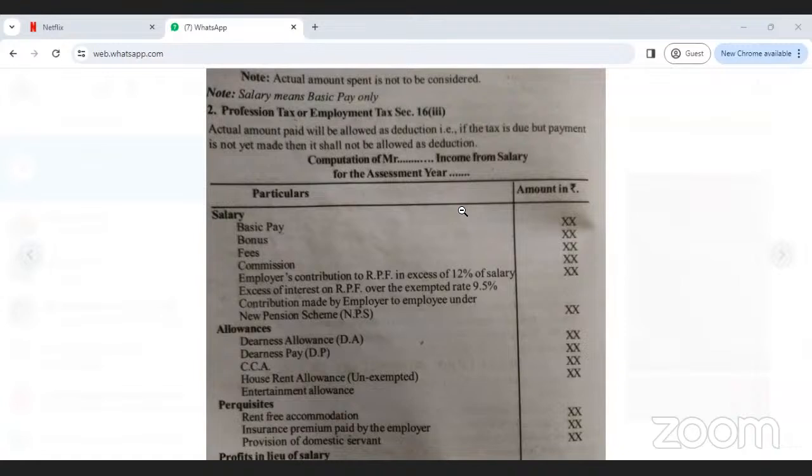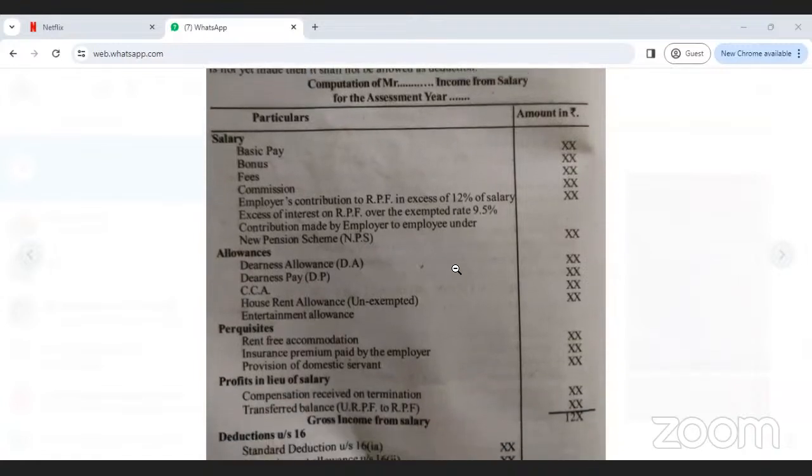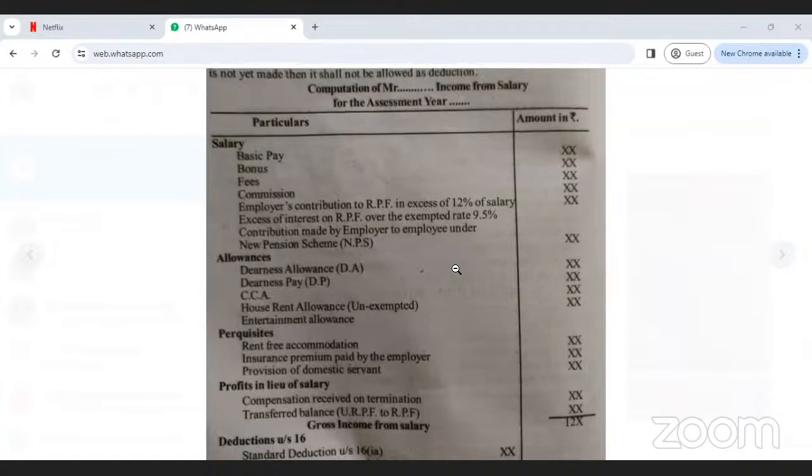Salary is nothing but the payment made to some categories, like salary of a partner, salary of a worker, any employee, salary of a member of parliament. So when you receive the salary, you have to calculate income from salary. If it is above the exemption limit, then you have to pay the tax. How to calculate income from salary? This is the main procedure for calculation of income from salary.